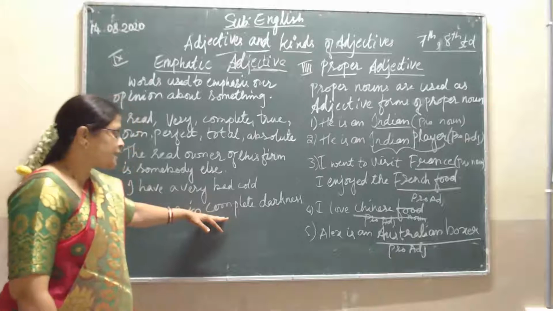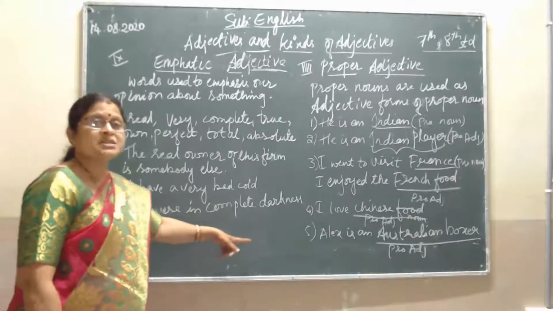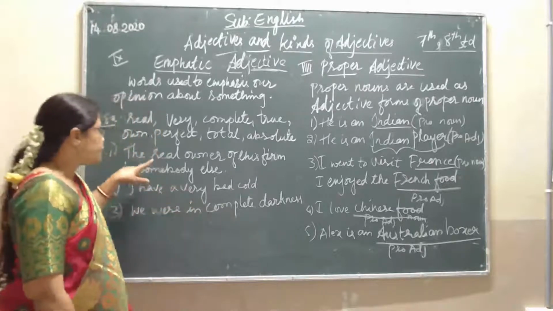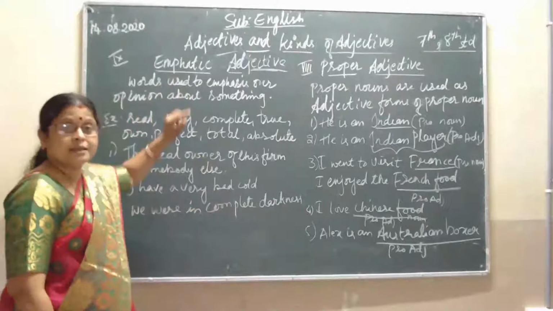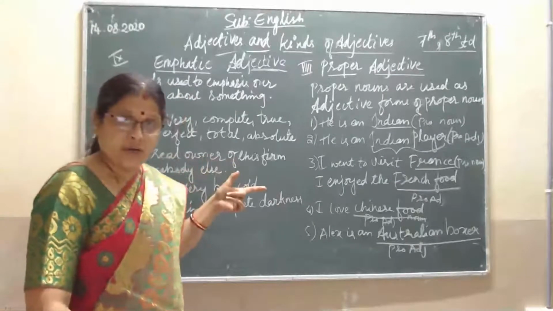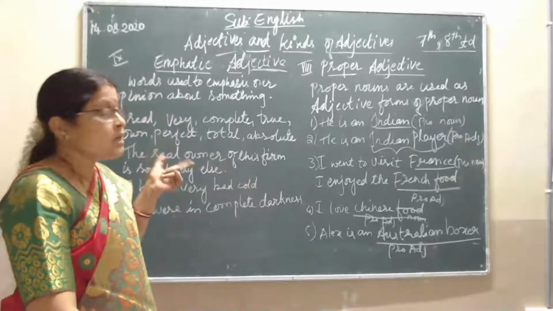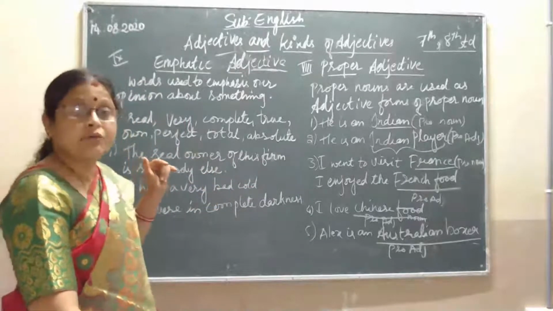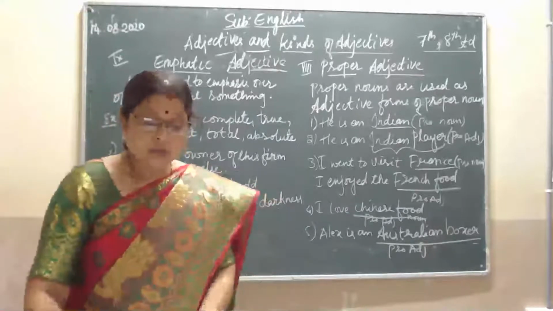You can see that, as I have always said, adjectives are placed just before the nouns. Real, very, and complete are the emphatic adjectives. So this is what we are learning about the emphatic adjective. This was the ninth one, that is emphatic adjective. After this, we will be learning about the last adjective, that is relative.